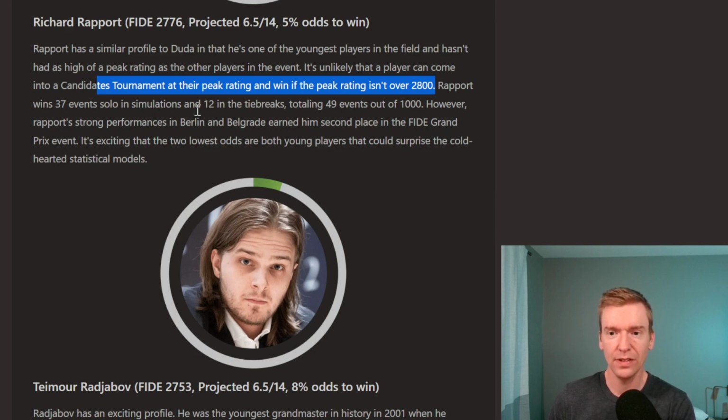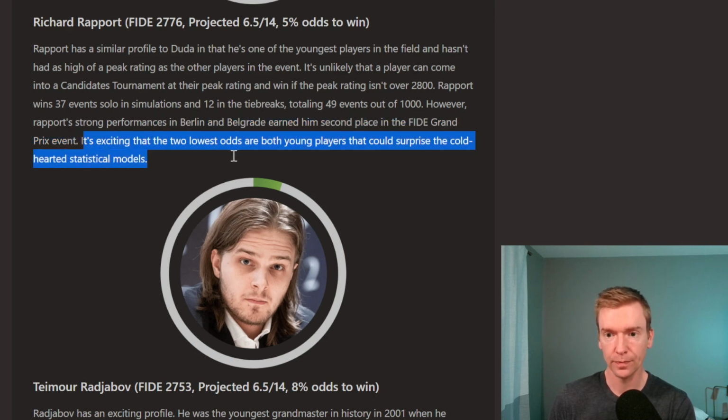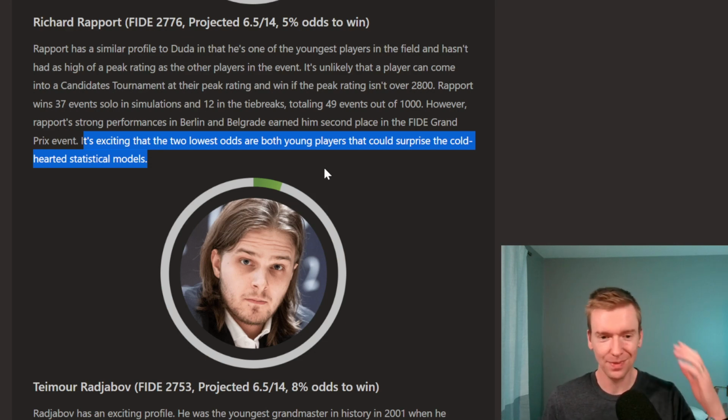So he won 37 events, 12 in the tiebreakers, totaling 49. And he got second place in the FIDE Grand Prix with very strong performances in Berlin and Belgrade. And yeah, I mentioned here, it's kind of exciting that the two longest shots in the field are both young players that could just surprise these cold-hearted statistical models, right?